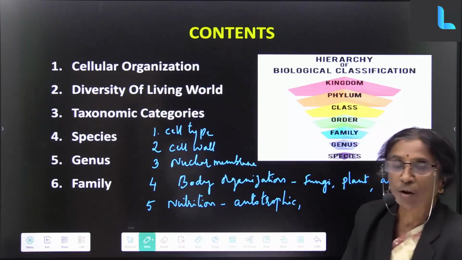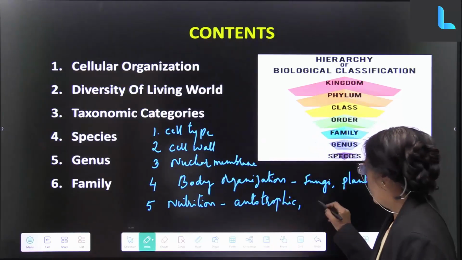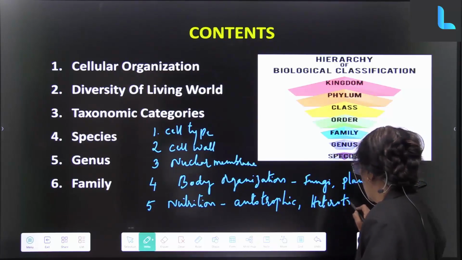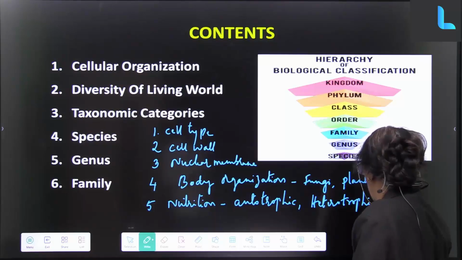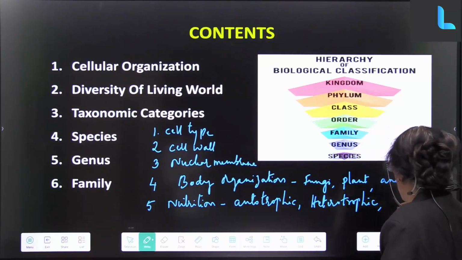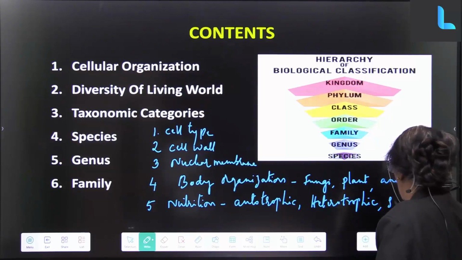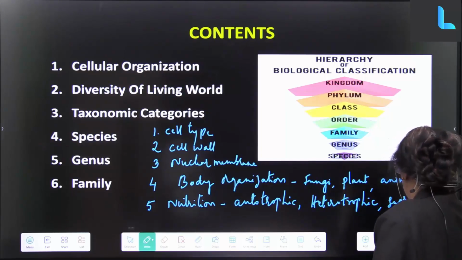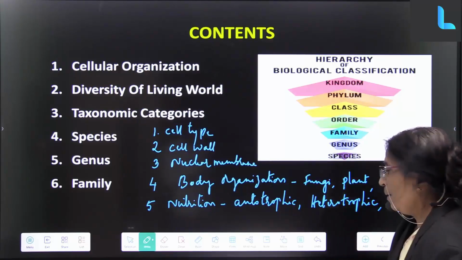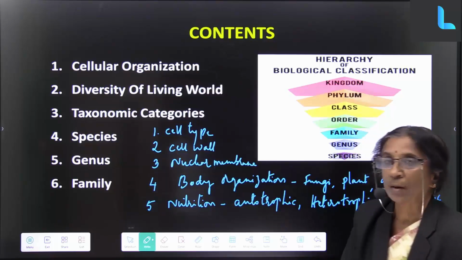If they are dependent on other beings for their food, we call it heterotrophic. And if they are dependent on dead and decaying organisms, we call this saprophytic. Now let us see in Monera what is the kind of nutrition.